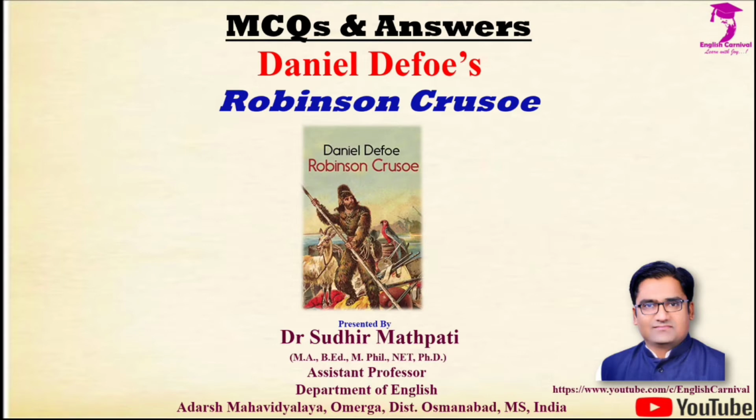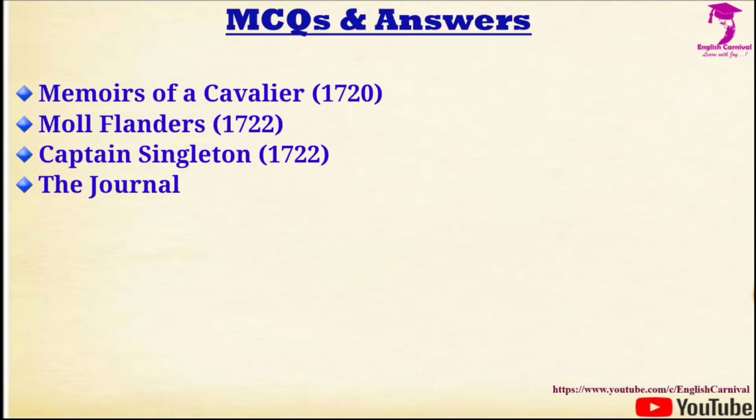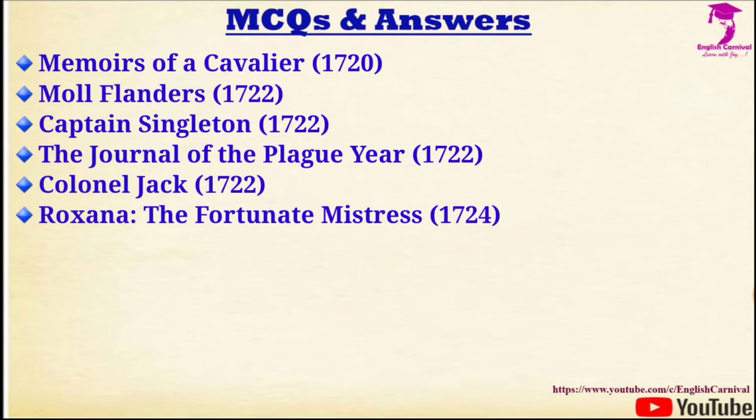Friends, here Daniel Defoe contributed quite excellent novels like Memoirs of a Cavalier, which was published in 1720. We have Moll Flanders, published in 1722. Then we have Captain Singleton, published in 1722. Then we have the Journal of the Plague Year, published in 1722. We have Colonel Jack, published in 1722 again. We have Roxana, the Fortunate Mistress, published in 1724. Friends, he wrote these works or novels in only 5 years, and that is from 1719 to 1724.